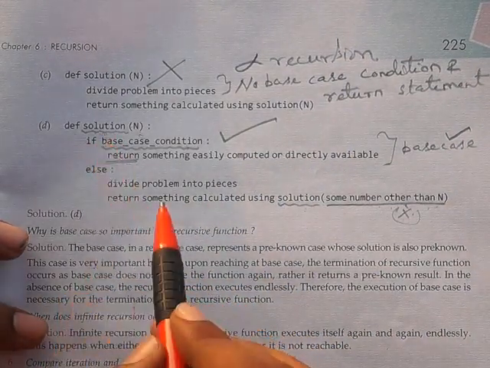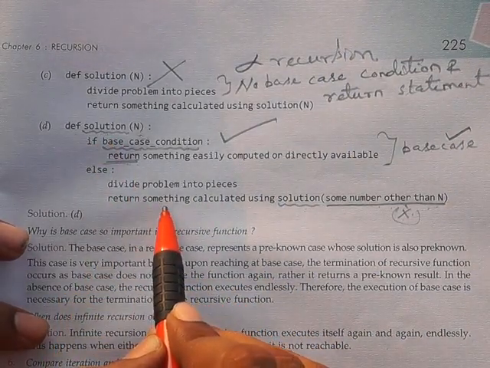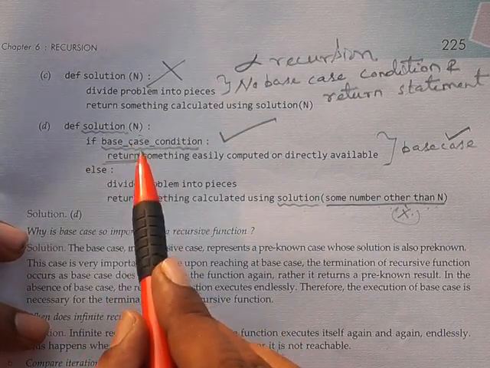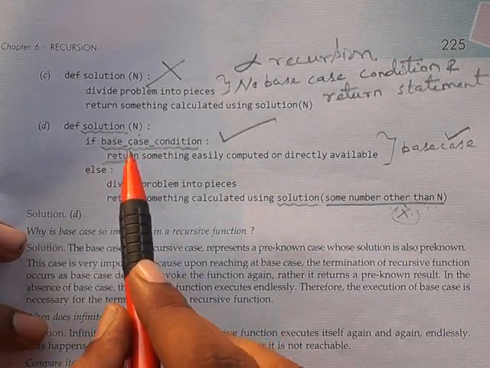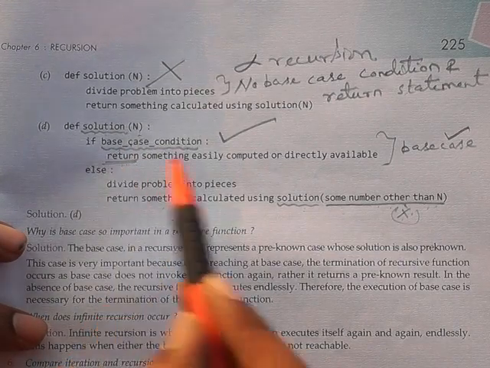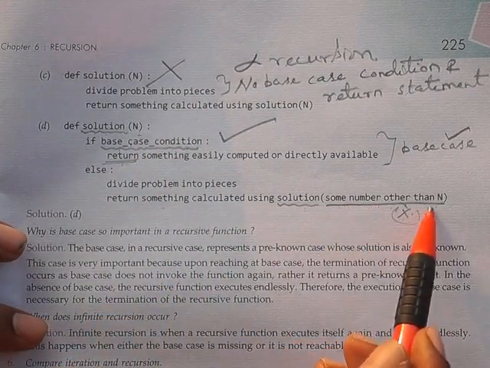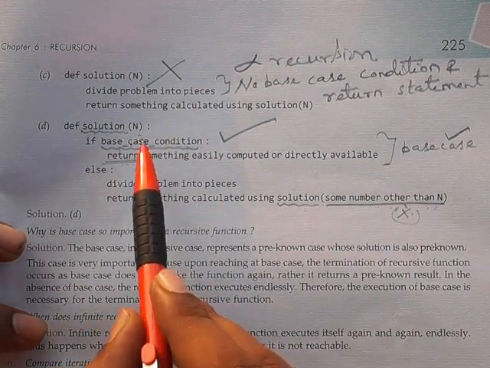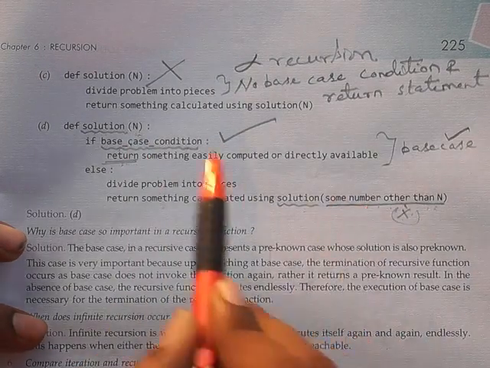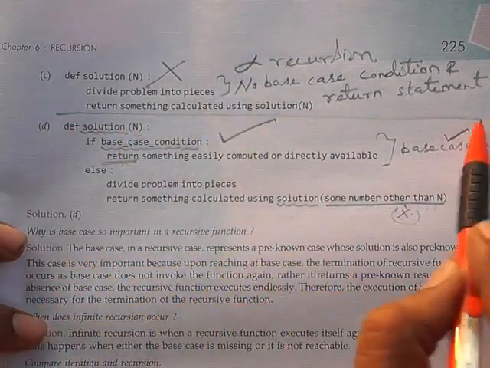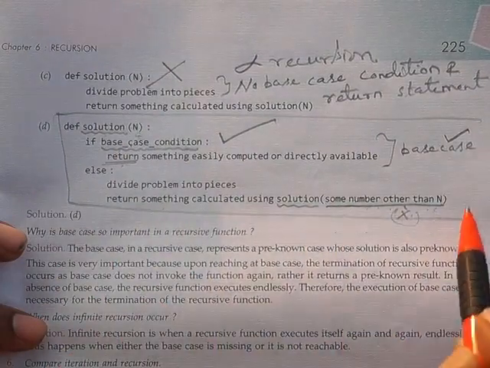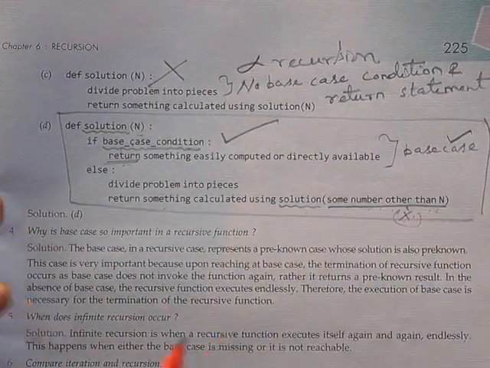Then this is the right one. Here the base case is there, the return statement is there, and this is the argument which has something other than the n. So this is the right answer. So this box is the right answer.